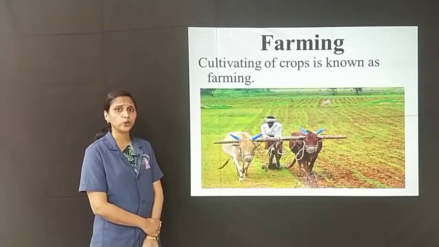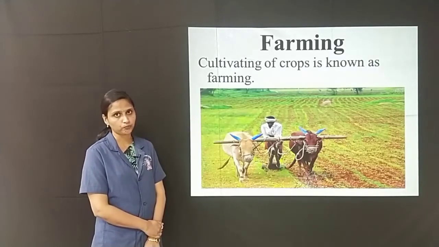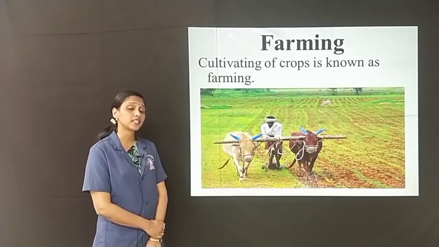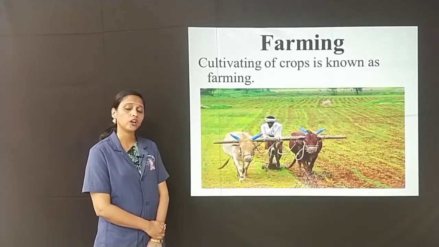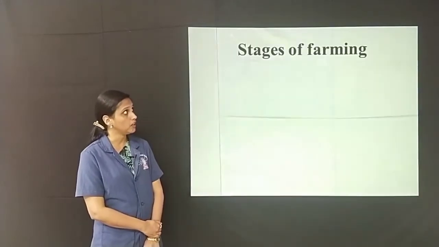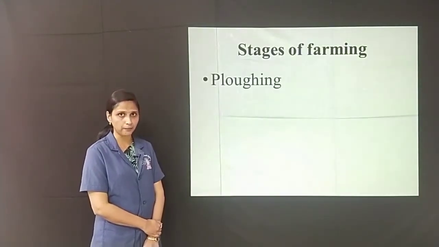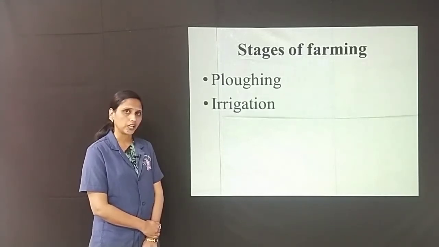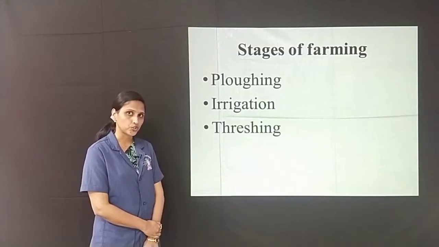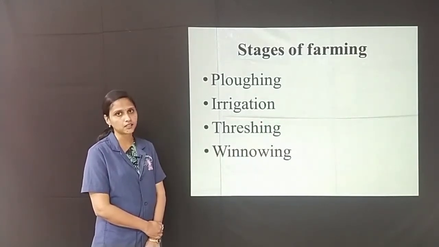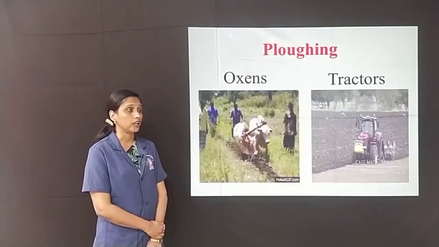Farming is also known as agriculture. Cultivation of crops, or growing of crops, is known as farming. There are different stages in farming. They are ploughing, irrigation, threshing and winnowing. Now let us learn about ploughing in detail.